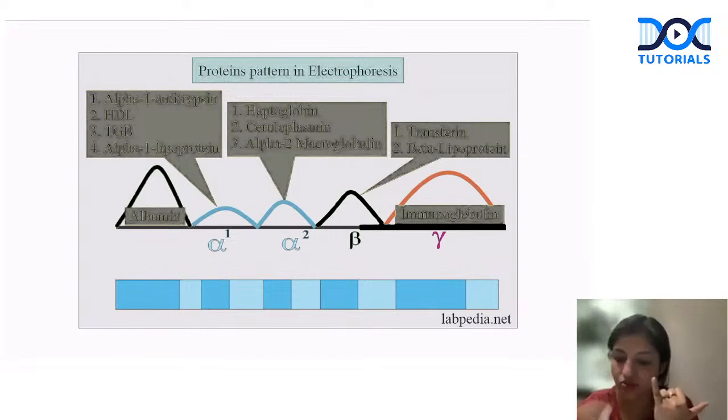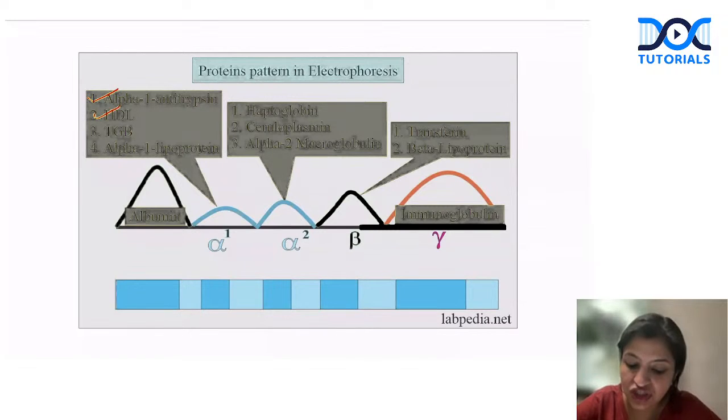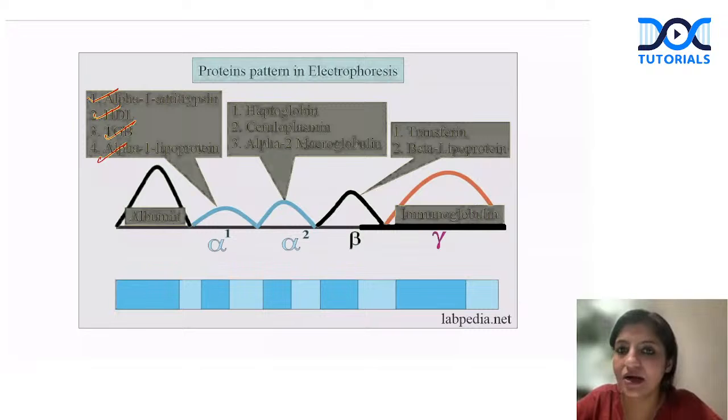The first band is always the albumin. Albumin is a negative acute phase reactant, so it decreases with inflammation. Both acute and chronic inflammation, it will decrease. Then we have alpha 1. Now they can ask you which all proteins come in alpha 1 region. Please remember, alpha 1 antitrypsin, HDL, TBG, and alpha 1 lipoproteins. They come in alpha 1 region.